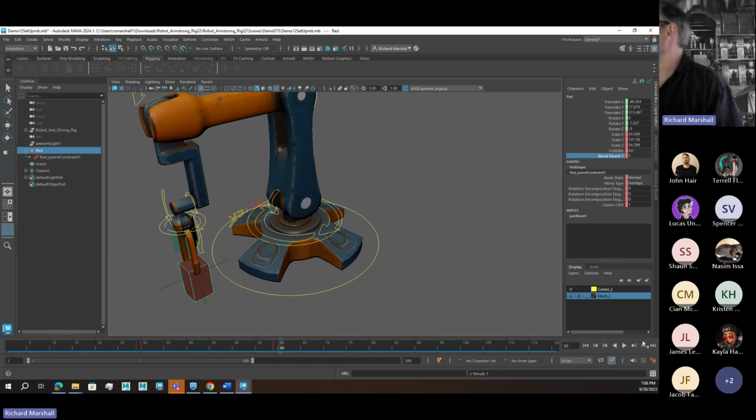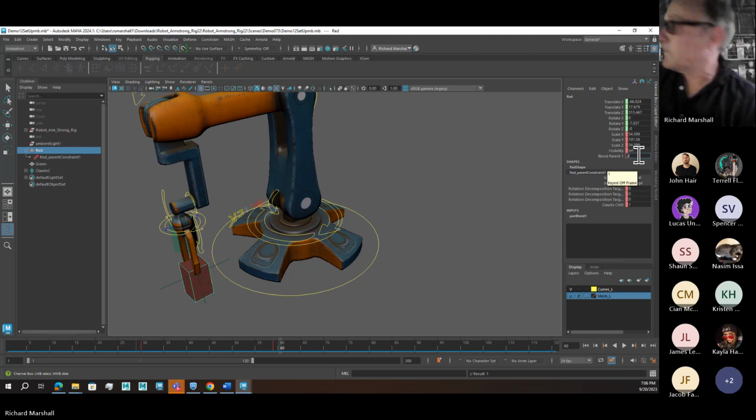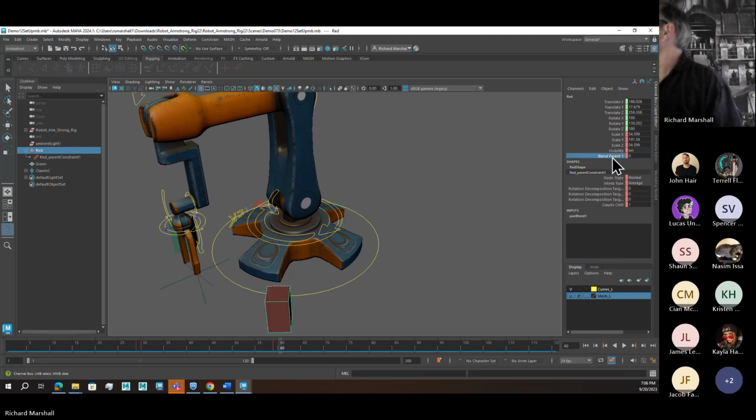Frame 60 is actually when I want him to let go of the box, so we'll turn this to 0. And so he has let go here. You can see the box has drifted off. That was our problem with the other systems.